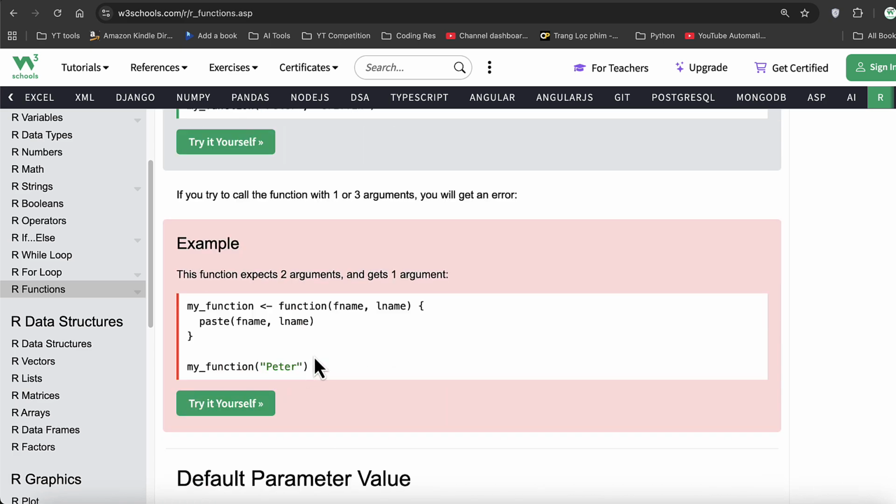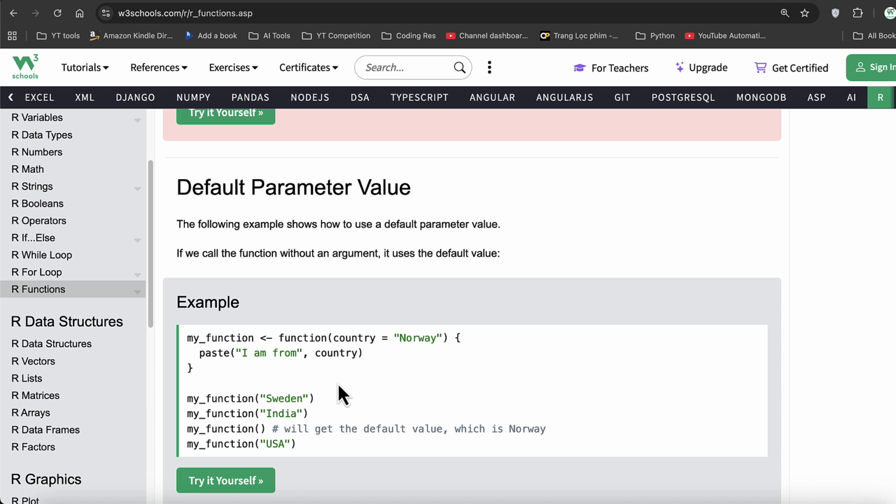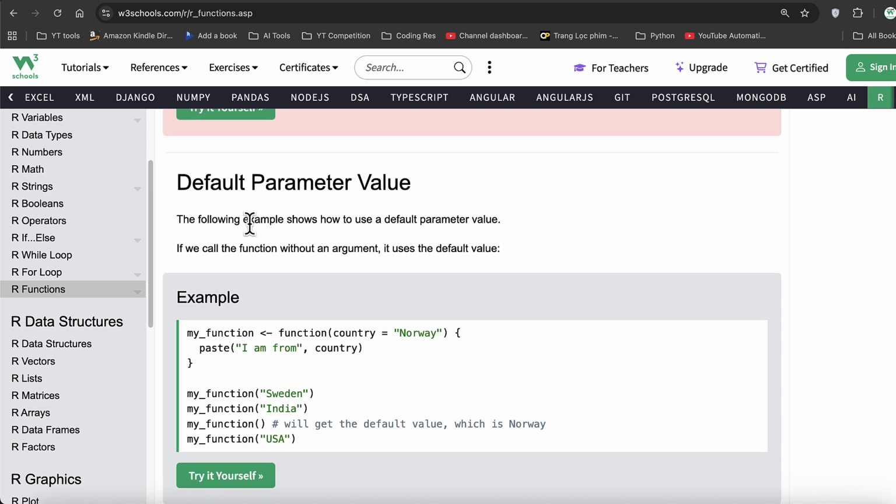Okay, so if you don't pass it two arguments, this will generate an error. So for example, if my function takes two parameters, meaning this is the function declaration, we have declared that my function has to have two arguments. But when you call the function, you only give it one argument. The second one is missing. Hence, R will get confused and it will print an error here. Because it says, I need two arguments, you're just giving me one. So that just creates a problem. Similarly, with arguments, there's something called a default parameter value as well.